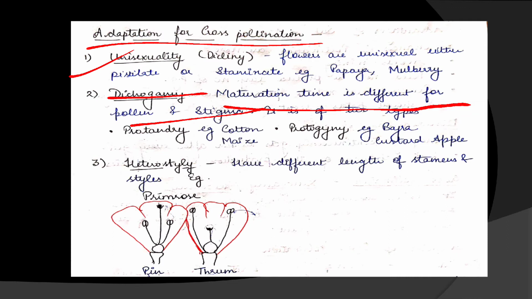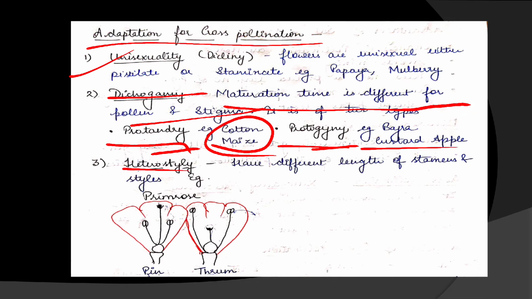If the androecium matures first, then it is called protoandry. Examples are cotton and maize. And if the gynoecium matures first, then we call it protogyny. Gyne means gynoecium, andry means androecium. Androecium matures first, protoandry. Gynoecium matures first, protogyny. Examples are bajra and custard apple.